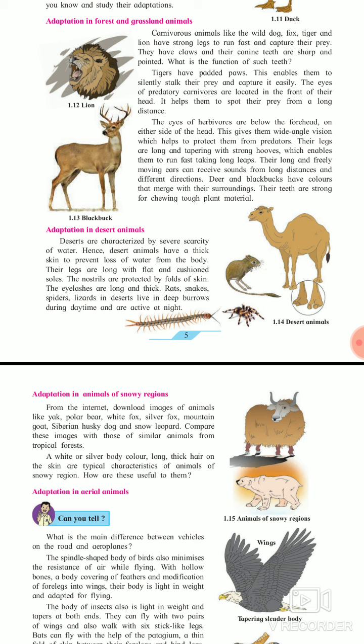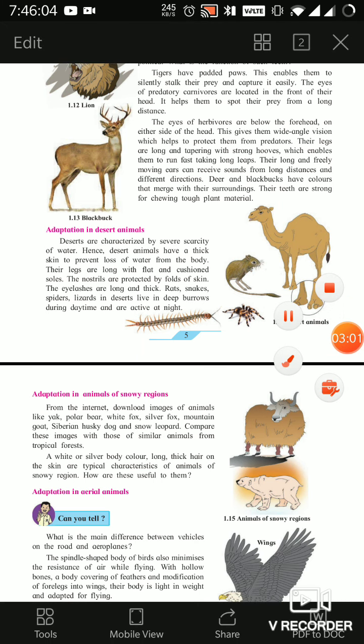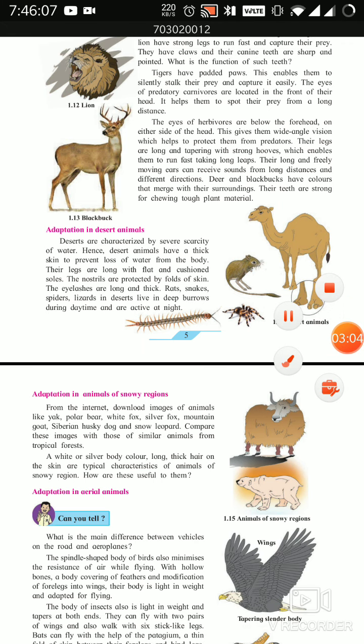The eyes of predatory carnivorous animals are located in the front of their head. The eyes of carnivorous animals like lion, dog or tiger are in front on the head. Why? Because it helps them to spot their prey from a long distance. They can spot a deer or a buffalo from a very long distance, and they can make a proper plan to catch their prey.